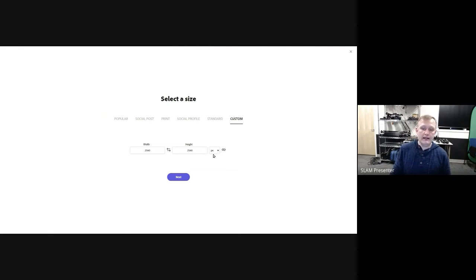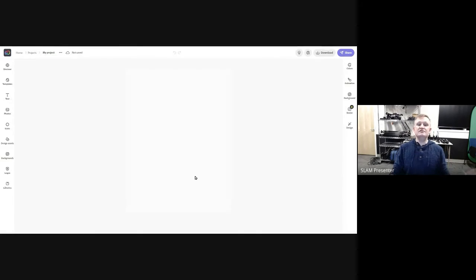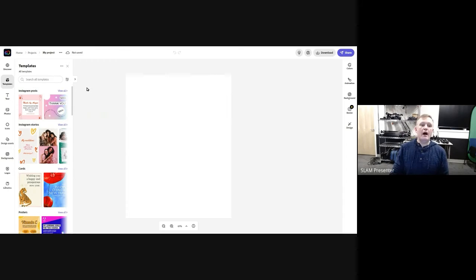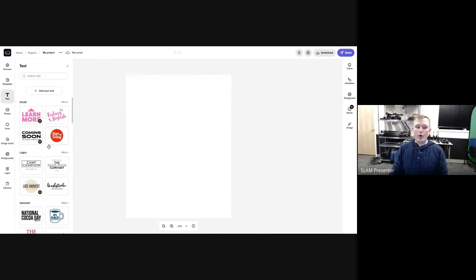Right here, if I do want to change the size of my canvas, the canvas is the background, like what it's printing on, I change the inches. I'm going to do 8.5 by 11. That's the actual dimension that it needs to be. If I want to use text and I don't want to use one of these templates that are already there, I can just click this add text button up here in the upper left.